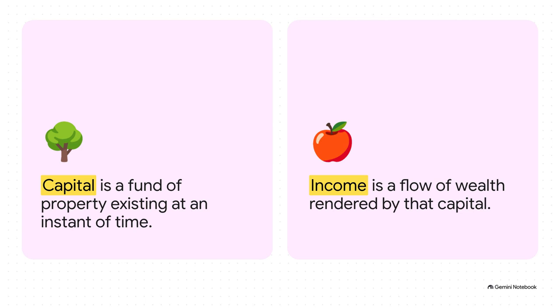Zero. For example, the tax code sees your life, your health, and your reputation as capital with infinite value. So if you get moral damages for a ruined reputation or a payout for a physical injury, you are just recovering your capital. There's no fruit there, so it's completely tax exempt.